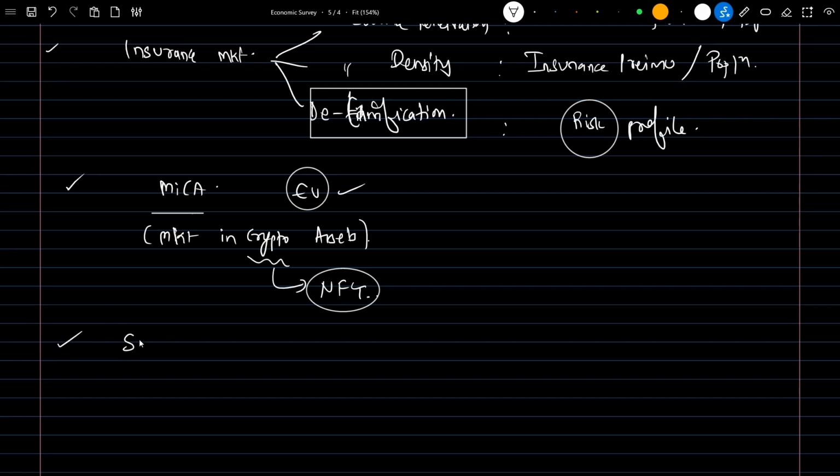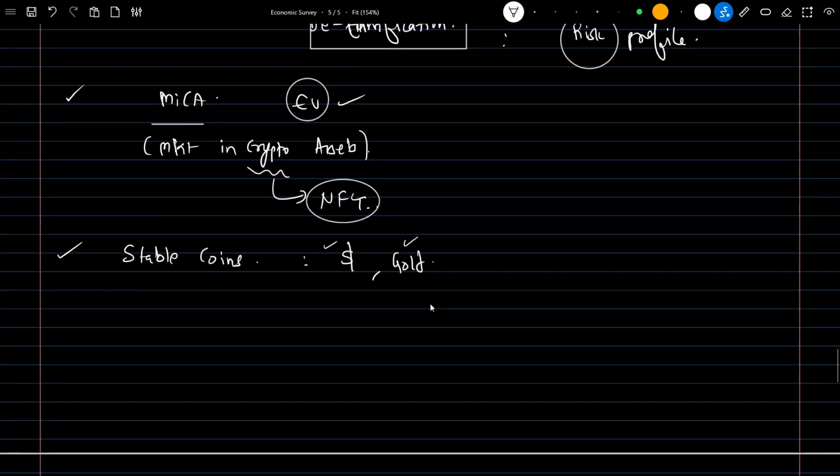Now there is another keyword: what are stable coins? Stable coins have a value all over the world which, despite any shocks or discrepancies, remains more or less constant. Simply, the dollar is a stable coin, gold is a stable coin. Whenever there is any uncertain situation, many people try to invest in and hold these. Hence these are called stable coins.